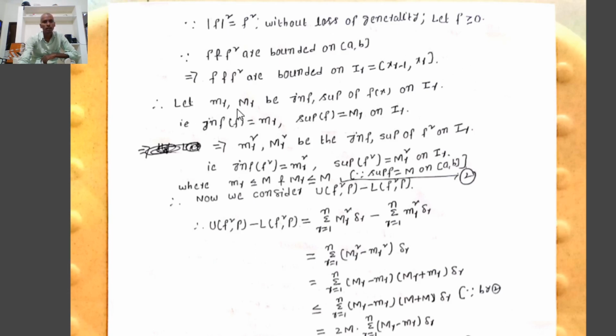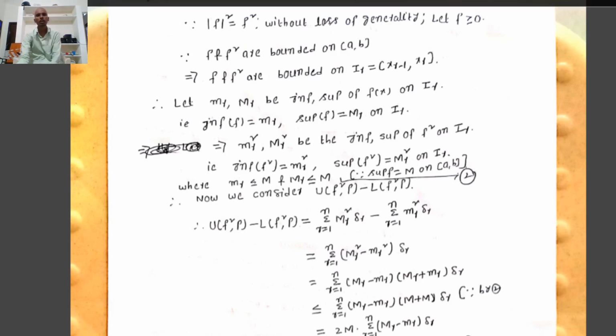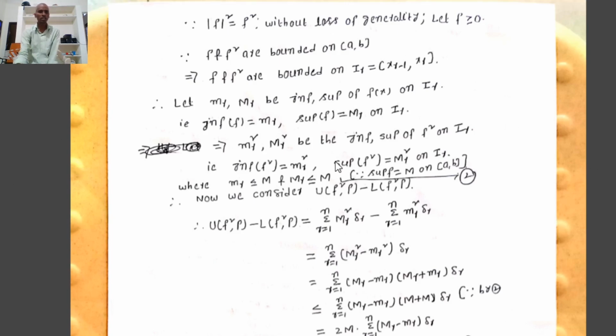Let small m_r and capital M_r be the infimum and supremum of f(x) on I_r. That implies automatically that small m_r squared and capital M_r squared are the infimum and supremum of f squared on I_r. That is, the infimum of f squared equals small m_r squared, and the supremum of f squared equals capital M_r squared on the r-th subinterval I_r.